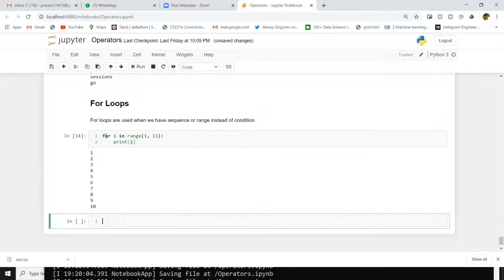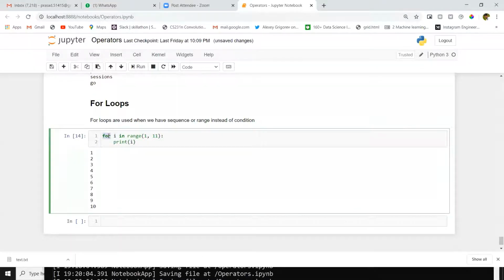Just I will explain one more time. For is a keyword to define a for loop.